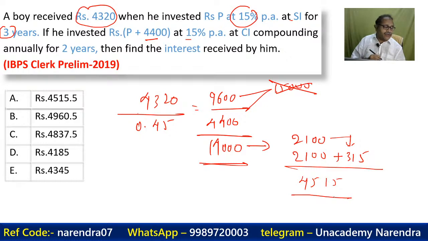Do we have any option? 4,515. Okay, option A. You are right. Someone has said option A. Who said option A? That's right, Anjali. I kept adding 15 and 15, and Anjali has given me a very detailed explanation. Very clear. It's option A. Thank you for your involvement. Sutirtha, that's right. Rajat, that's right, my friend.